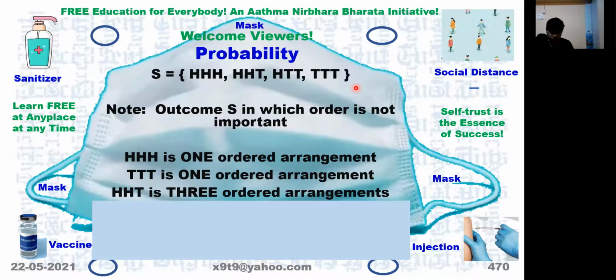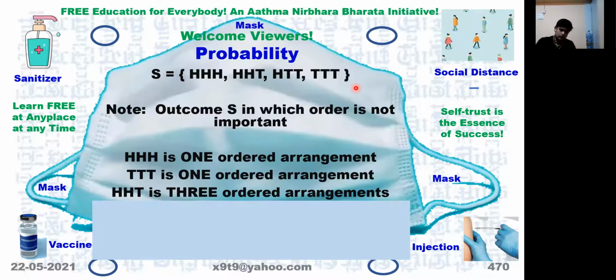What about HHT? 3 times. Why? Because 1 time will be HHH, the second time HHT, and the third time HTT. No, not that way. See, the experiment is flipping of a coin 3 times.